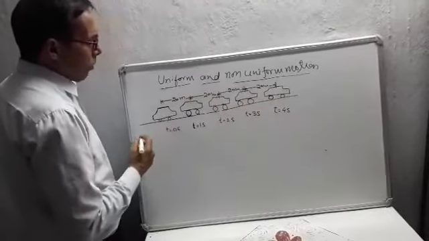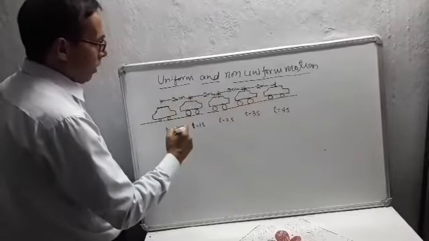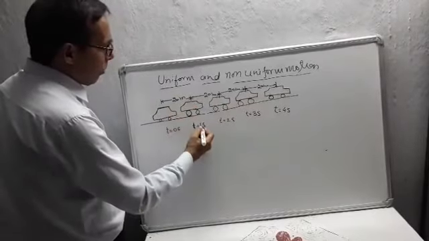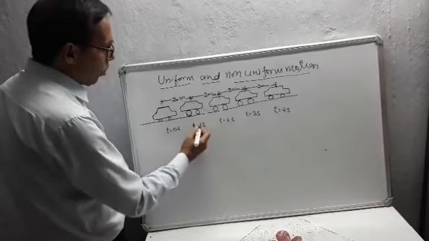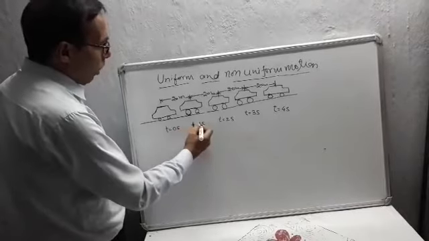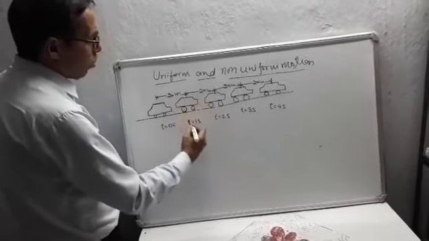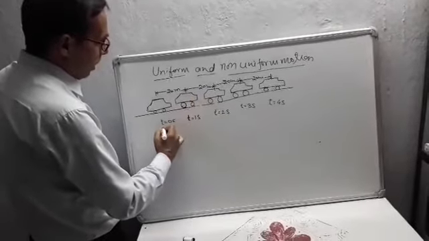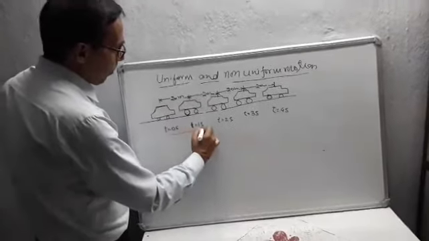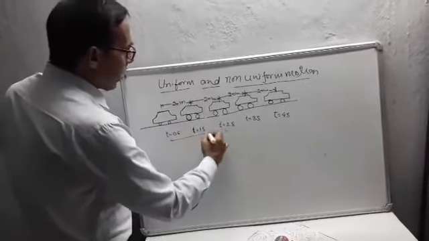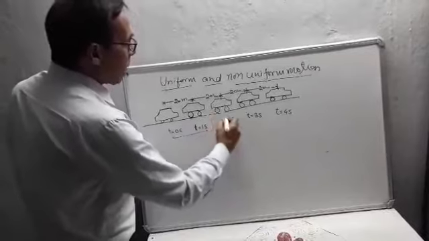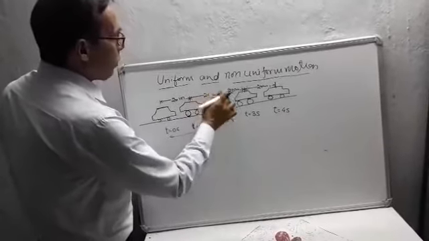In each second, suppose t is equal to 1 second, so 1 minus 0, 1 second. In 1 second the car travels 20 meter. In the next second, 2 minus 1, again the car travels 20 meter.